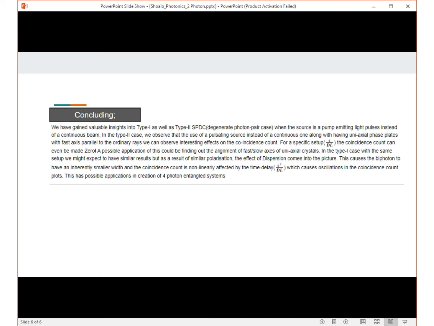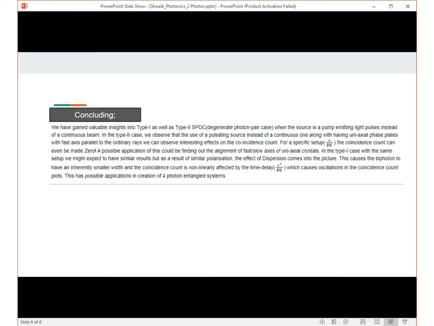A possible application of this could be finding out the alignment of the fast or slow axis of uniaxial crystals, where you basically change the alignment of the crystal until the coincidence count is detected to be zero by both the detectors, and hence you can conclude that to be the fast axis of the crystal.